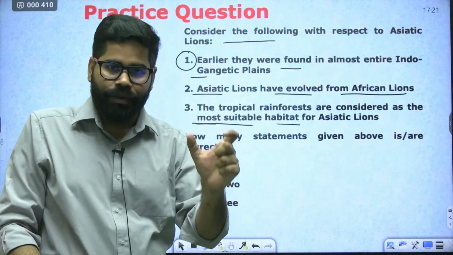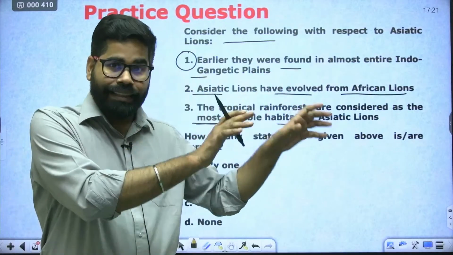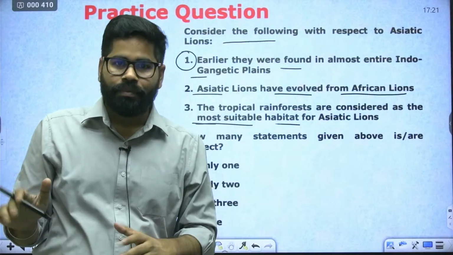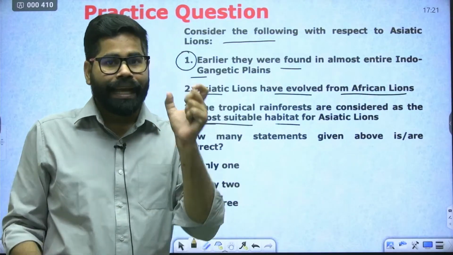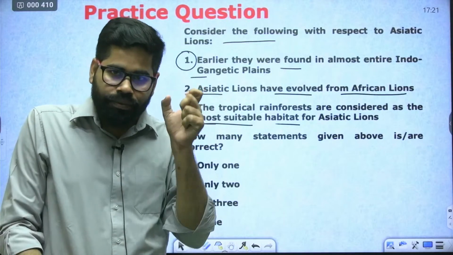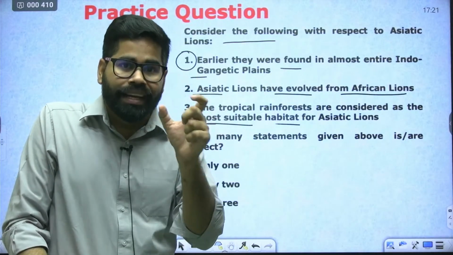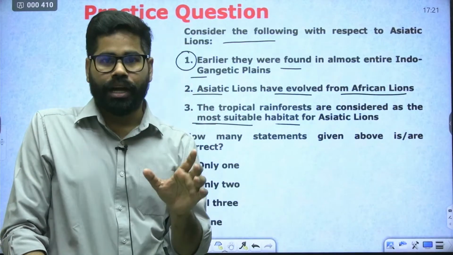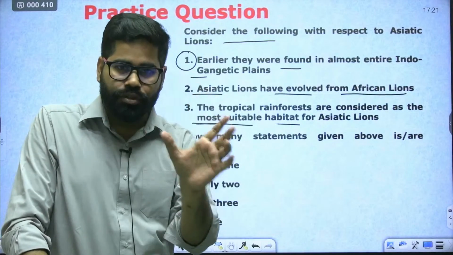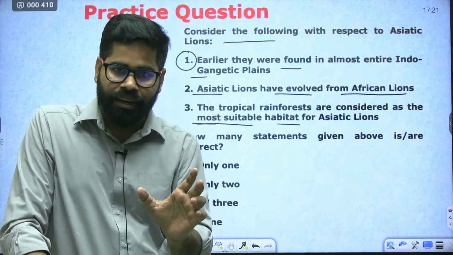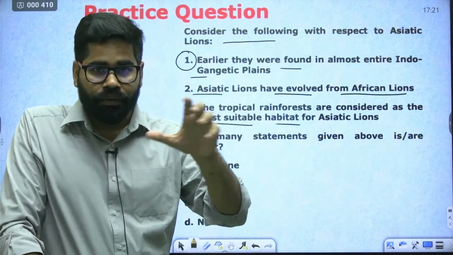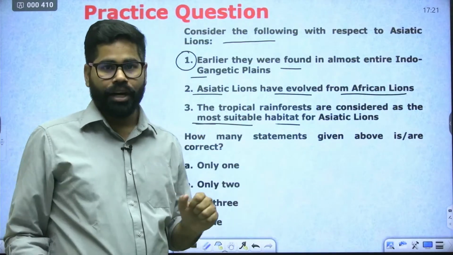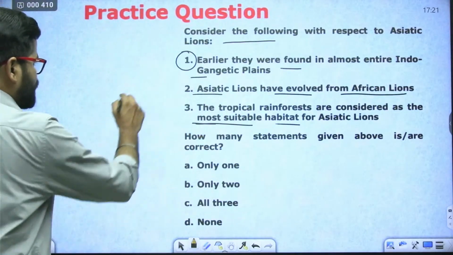So lions were very much common in the entire Indus and Gangetic plains. But due to habitat destruction, due to poaching and all activities, they are now confined to the Gir forest range in Gujarat. Right now around 600 to 700 lions are there, and they are found exclusively naturally within the Gir forest range in Gujarat. So this first option is correct.